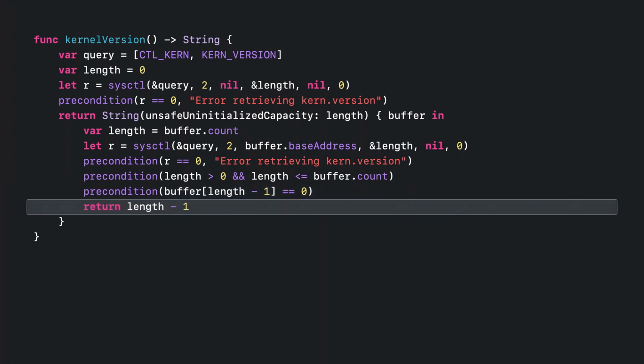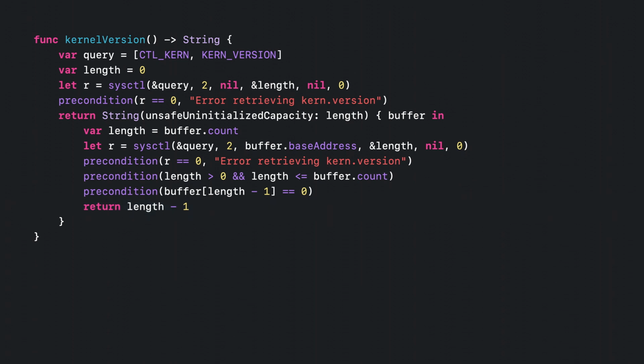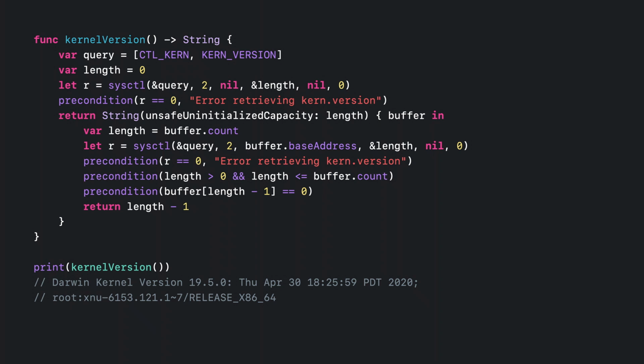This null character is not part of the version string, so we discard it by returning one less than the amount of bytes copied. This signals to the string exactly how many bytes of UTF-8 data we have copied into its storage. By using this new string initializer, we get rid of the need for manual memory management here. We get direct access to a buffer that will eventually become storage for a regular Swift string instance. We don't need to manually allocate or deallocate memory. When we call this function, we get the expected version string.